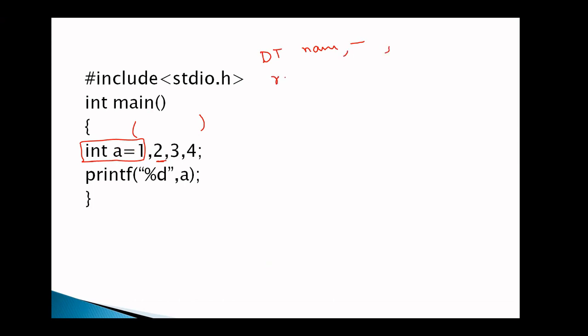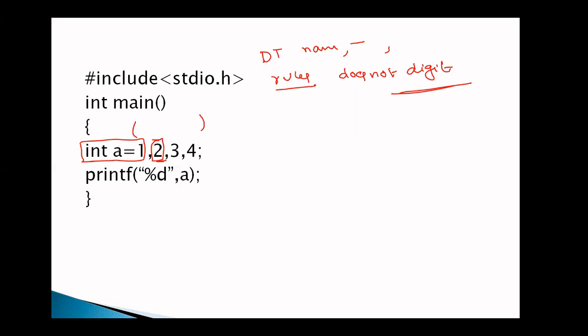What are the rules? An identifier does not begin with a digit. An identifier does not begin with a digit. So the system considers these two as variable names. You got the point? Why? Because this is at the time of declaration.